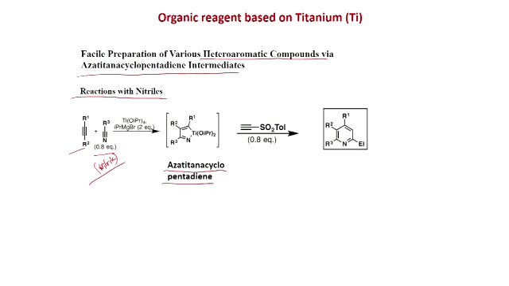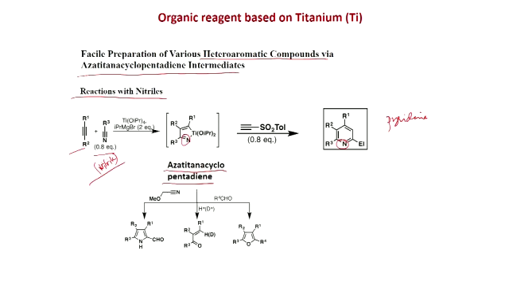So if you react with the sulfonyl acetylene, you get pyridine. So remember this nitrogen is here. That is why the pyridine derivative is formed, and the mechanism will be similar, we will see in detail also. And if you put another equivalent of nitrile, then you can get pyrrole. If you put an aldehyde, then you get furan. This is furan. And if you see this R4 is here, so it is a substituted furan.